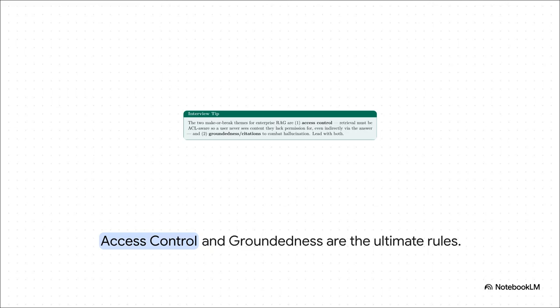Now, what's really interesting here is these twin pillars anchoring our entire architecture: access control and groundedness. Pillar 1 is zero unauthorized data exposure, period. Pillar 2 is groundedness, which is how we combat hallucination using mandatory citations. Basically, if the AI makes a claim, it absolutely must point to the exact internal document that proves it.